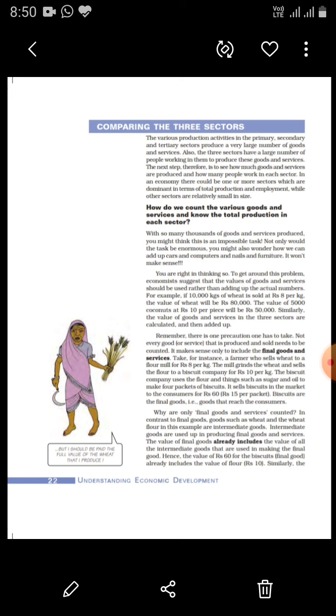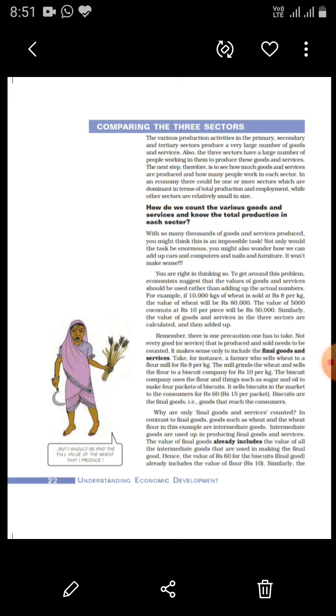Now, remember, there is one more precaution that should be taken which is very necessary. That is that not every good that is produced and sold needs to be counted. Whatever we produce and sell, it is not necessary that everything should be added and counted to know the final value.